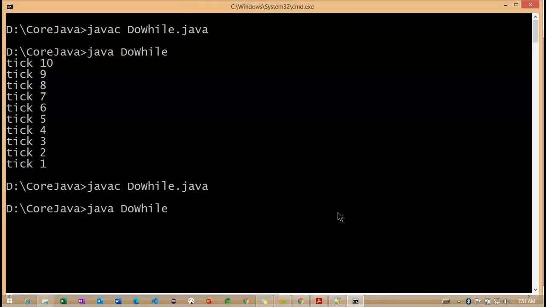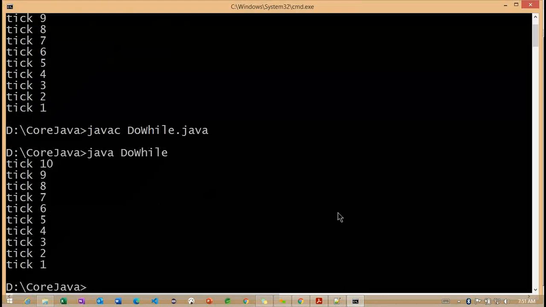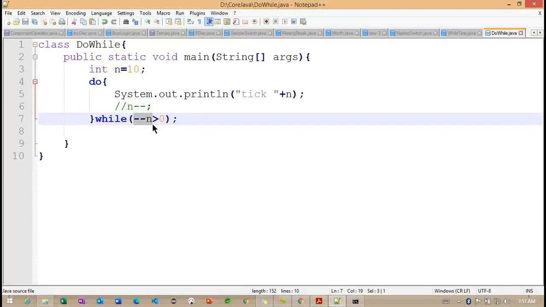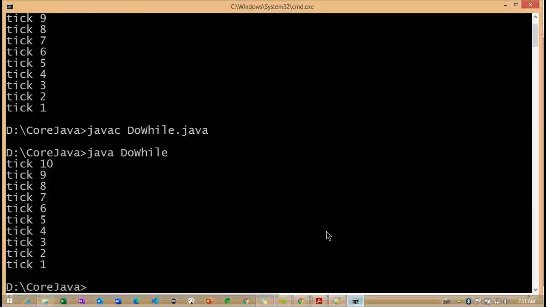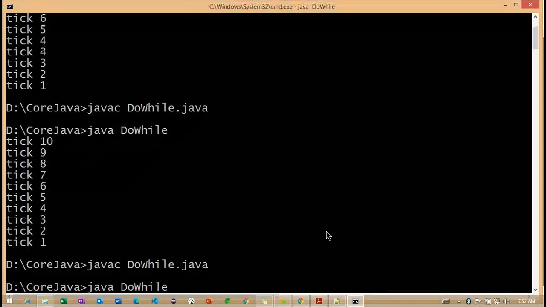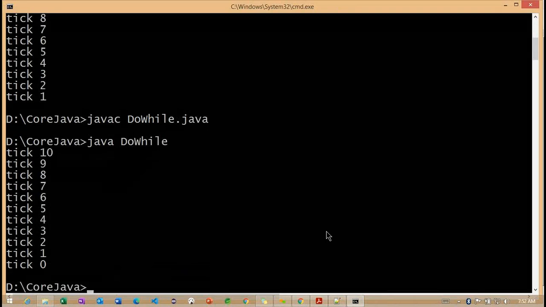If you observe carefully, 10 to 1, getting the point. Now, instead of using this pre-increment here, I'm trying to check with the post increment. Now I'm checking with the post increment here. So we need to understand whether there is any difference here.